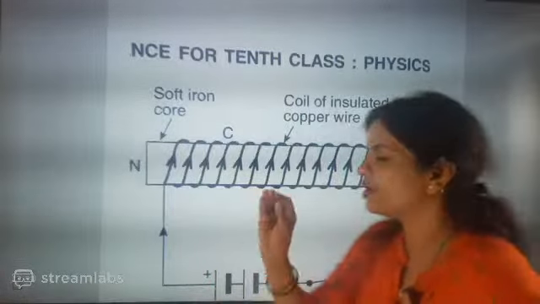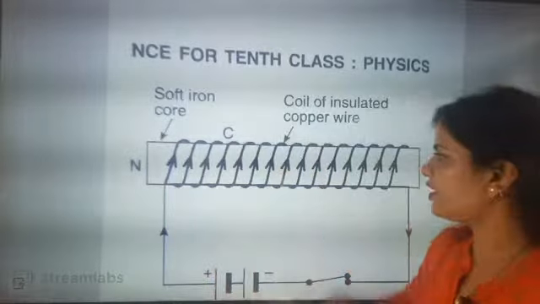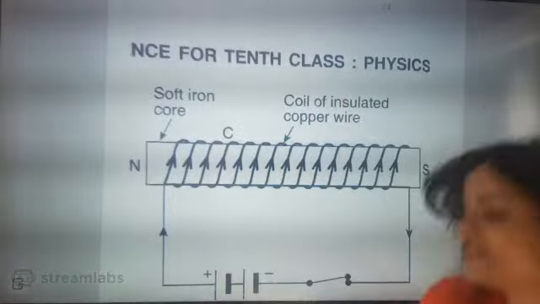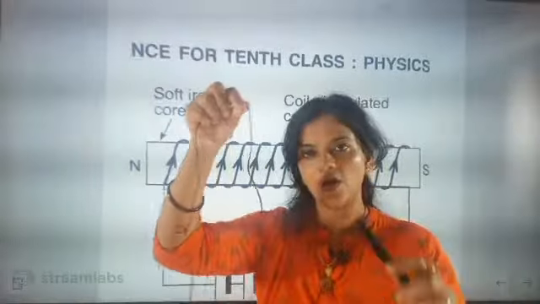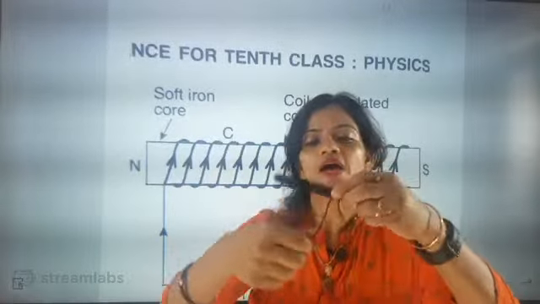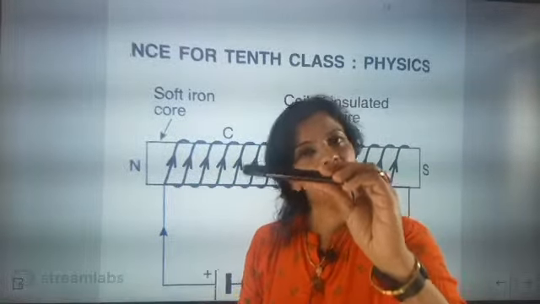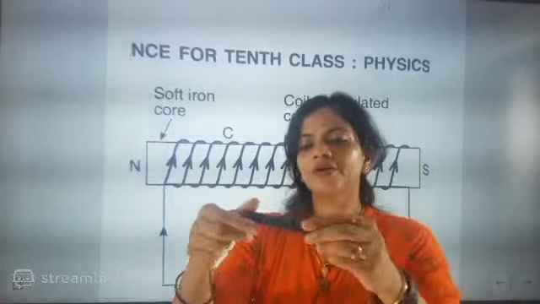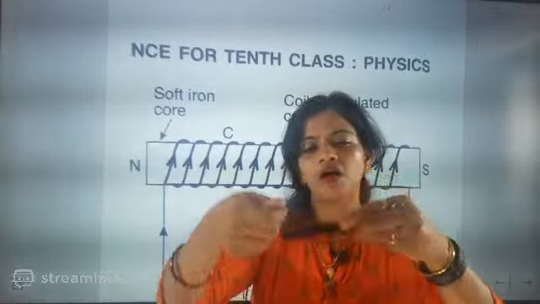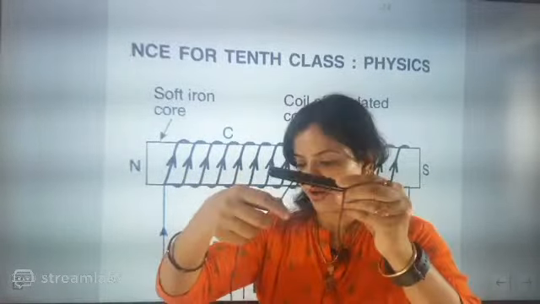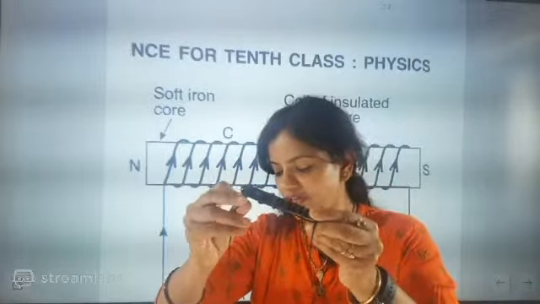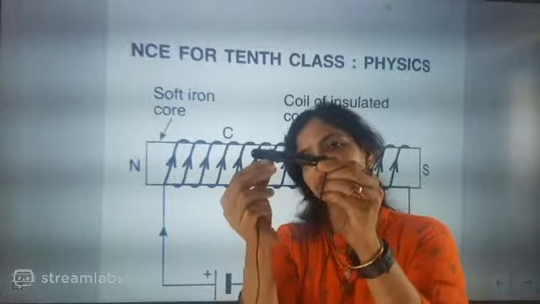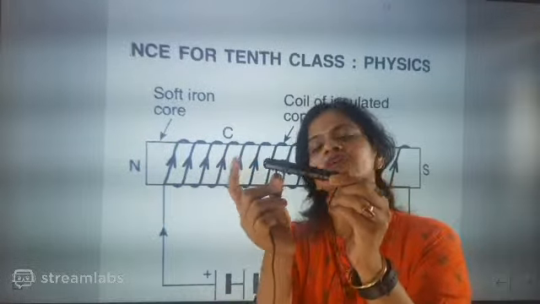Everyone understand what this point means. Now one point is, when you take, just see what I am doing. This is a wire. Now I am turning this wire. Imagine that this pen is nothing but a soft iron. Now I am coiling this soft iron with a copper wire. Now it will act as a magnet. It will act as a magnet the moment current flows through it.